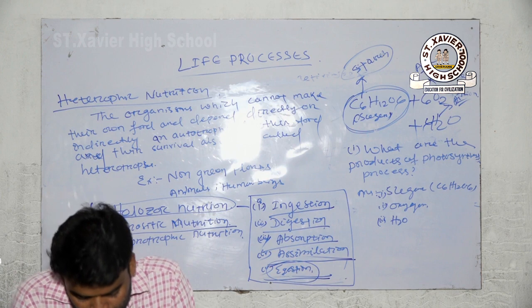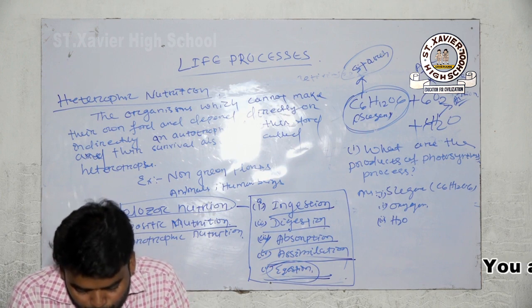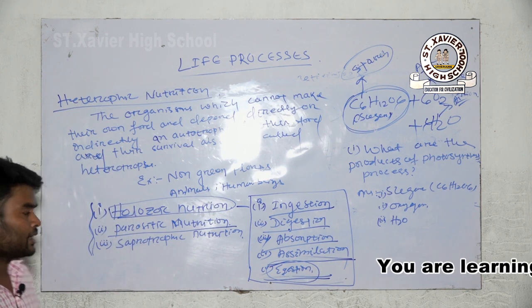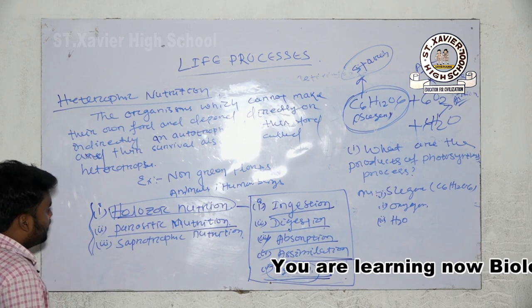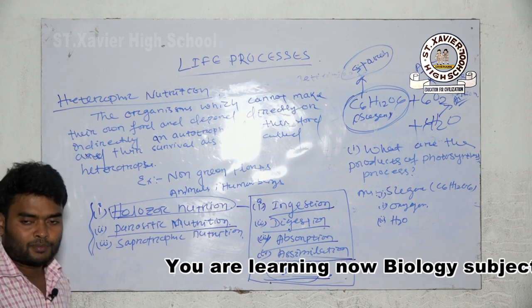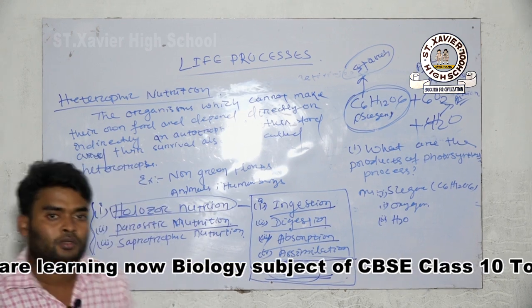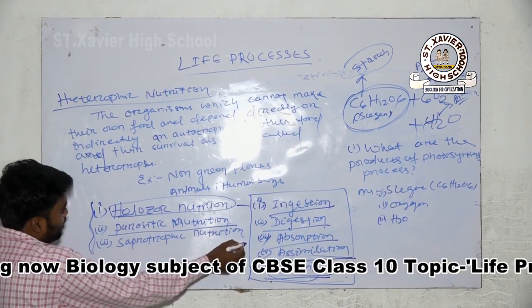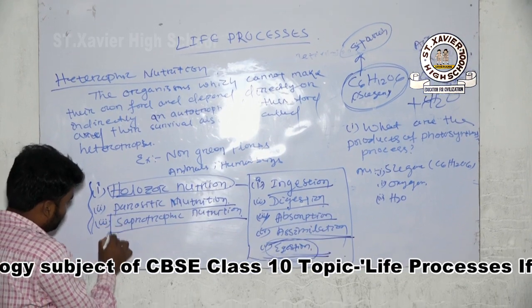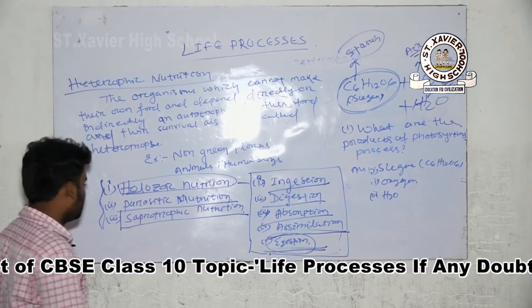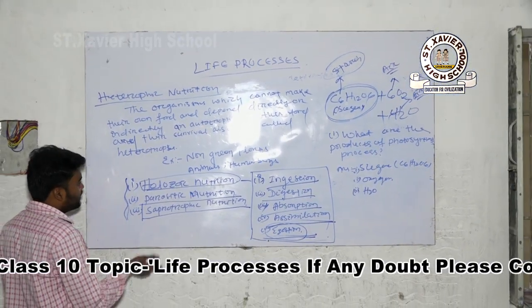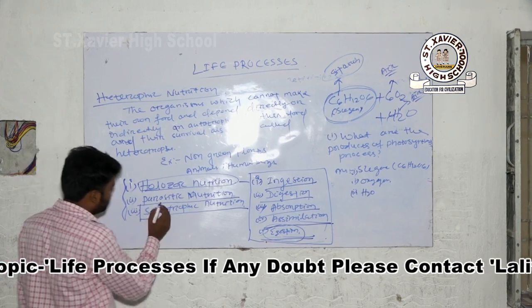The organism from which the parasite obtains food is called the host. Without killing the host, they obtain their food.